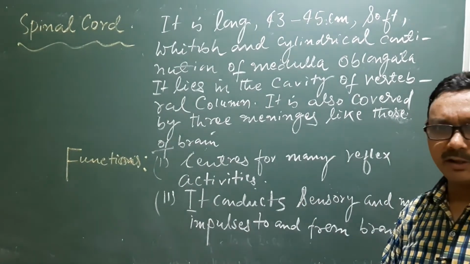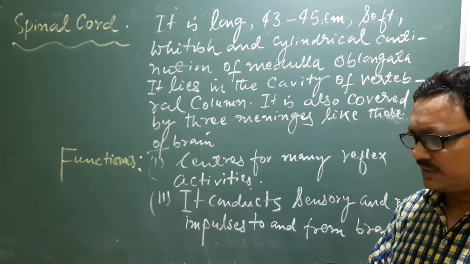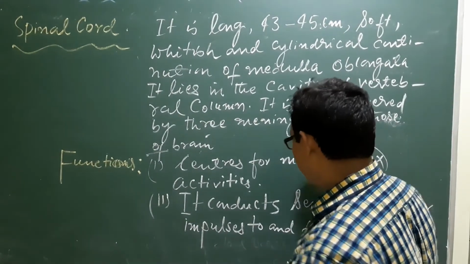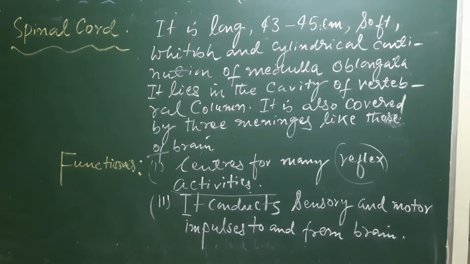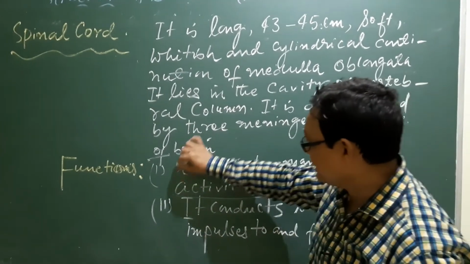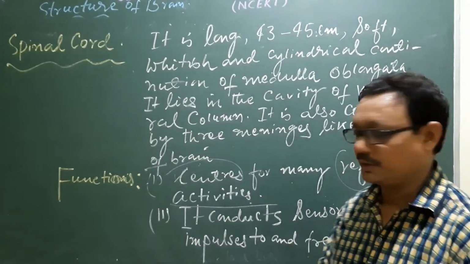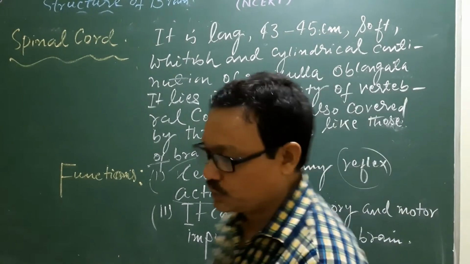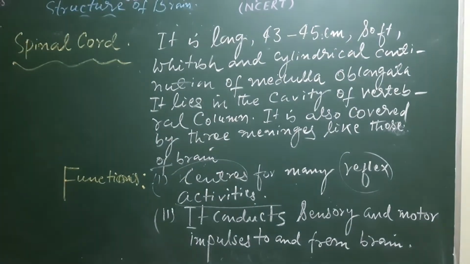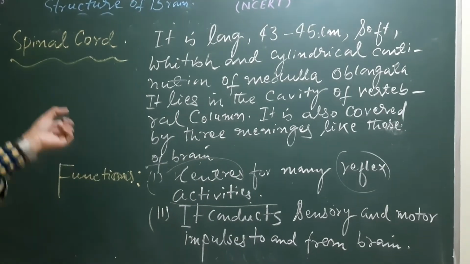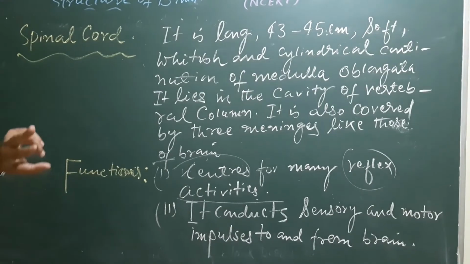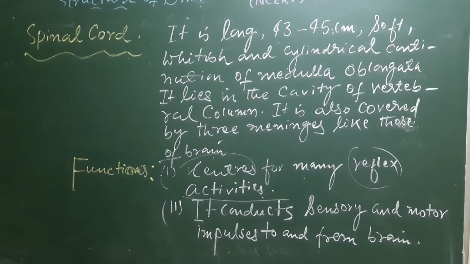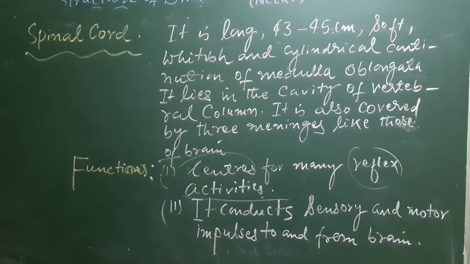From all the parts of the body, nerves meet at a particular place, the spinal cord, and that is why some reflex activities are mainly controlled, and the controlling center of those activities is the spinal cord. And it conducts sensory and motor impulses to and from the brain. सेंसोरी और मोटर इम्पल्सेस को ब्रेन के ओर ले जाना और फिर उधर से ले आना, दैट इज द टू एंड फ्रॉम ब्रेन, ये काम भी ये करता है. So this is a short definition and the 2 important functions of the spinal cord.